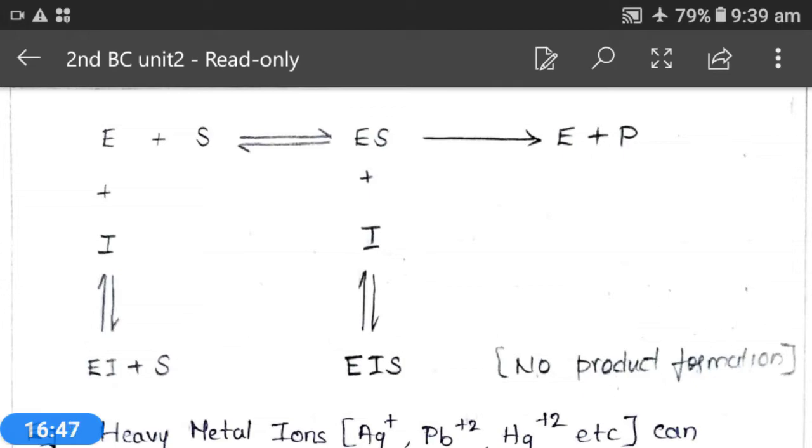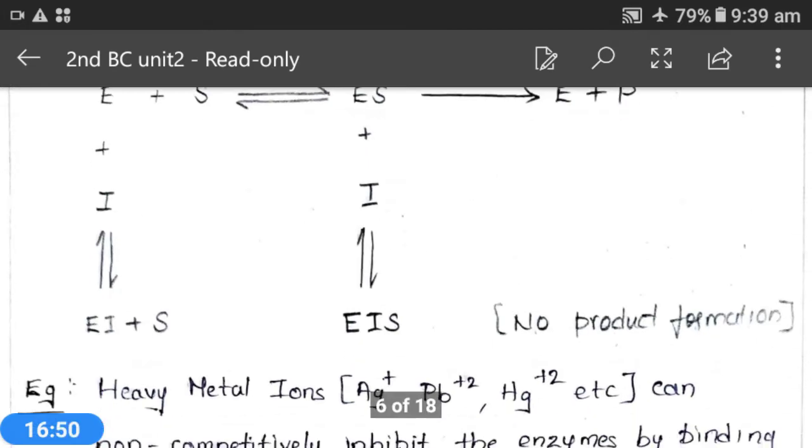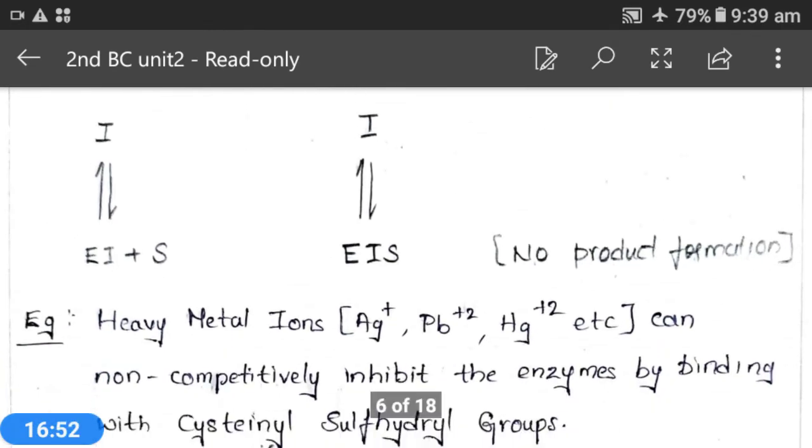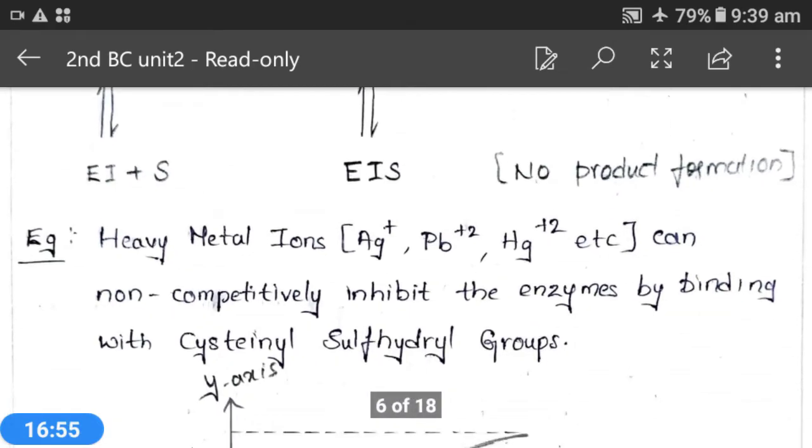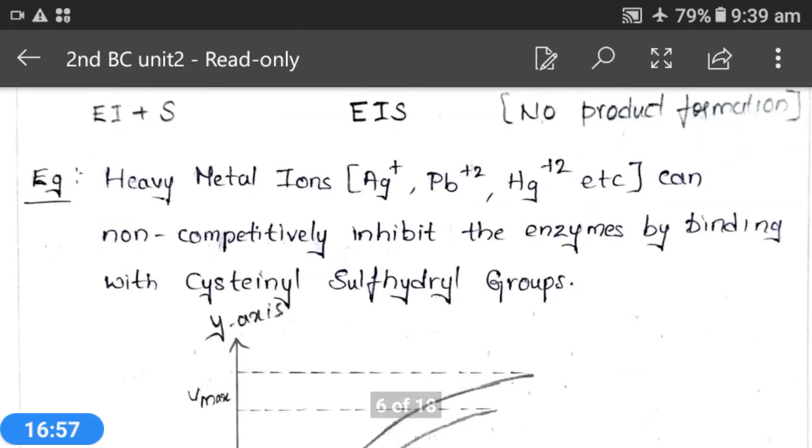Here, what happens? The Km value is unchanged and Vmax is lowered. Before the inhibition and after inhibition, the Km value is not changed, whereas Vmax will be lowered. The first graph is plotted for before the inhibitor, and the next one is for with the inhibitor.